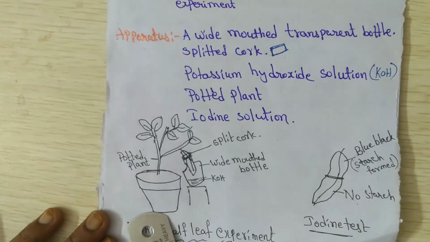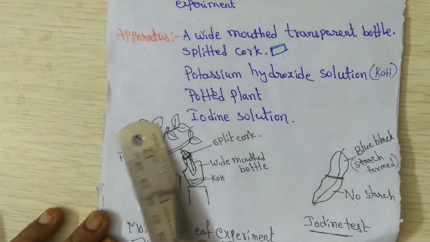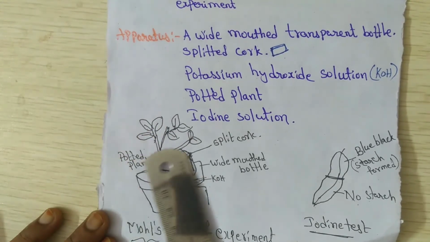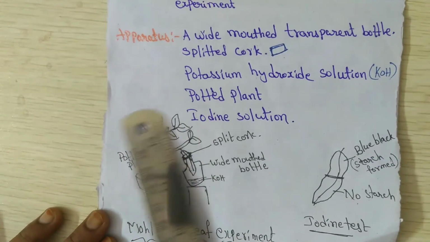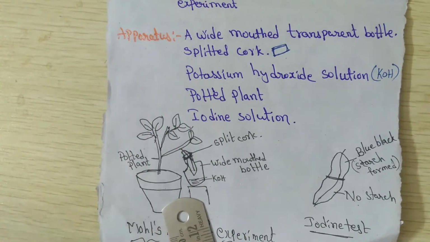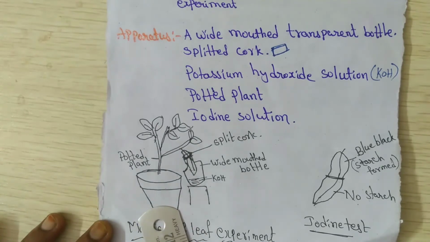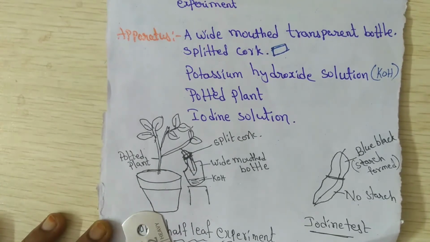Why we keep it in a dark room: whatever starch is present in the plant should be utilized. It should be free from starch, which means this plant should be destarched. After destarching the plant, we go with this experiment.